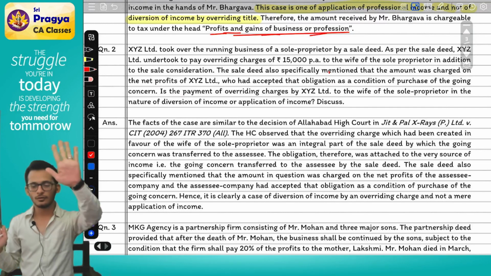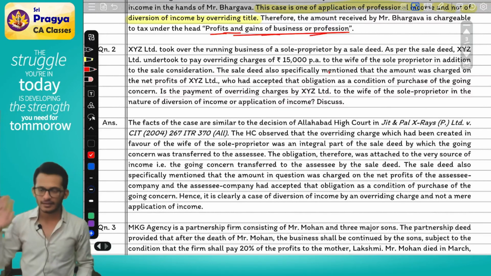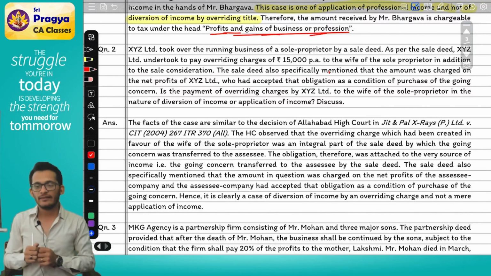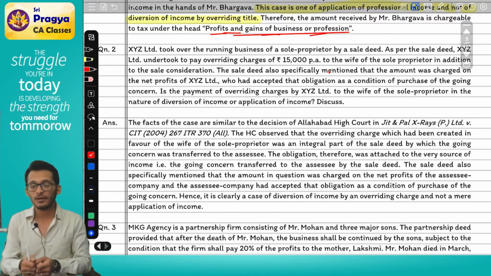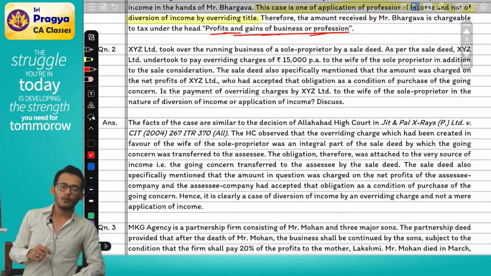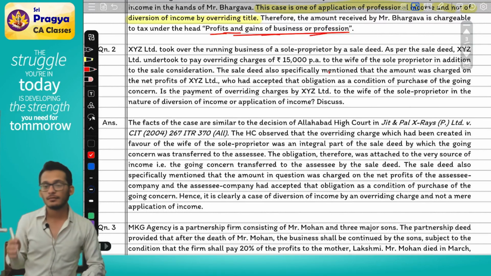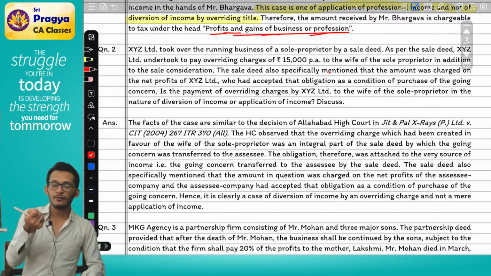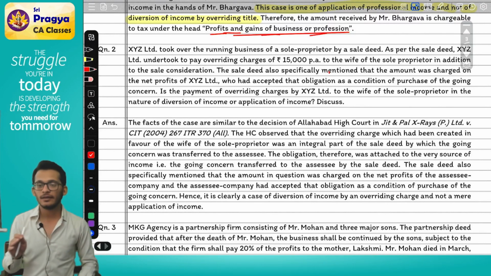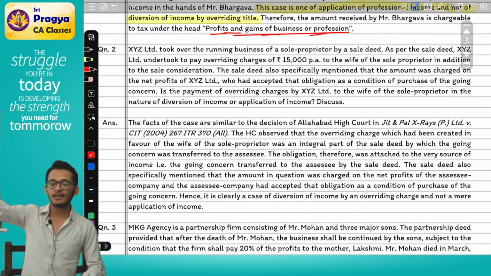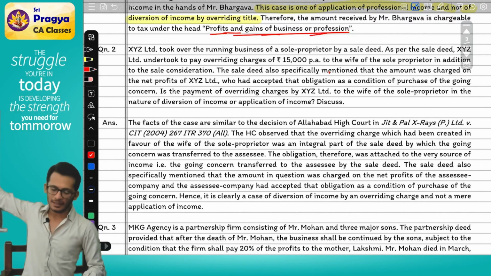There's a person called sole proprietor, there's a person called XYZ Limited. XYZ Limited is coming and saying, I will buy your proprietorship, whatever money I have to give you, let's assume 1 crore. I will not give you 1 crore, I'll give you 85 lakhs, because the balance 15 lakhs I will give to your wife.